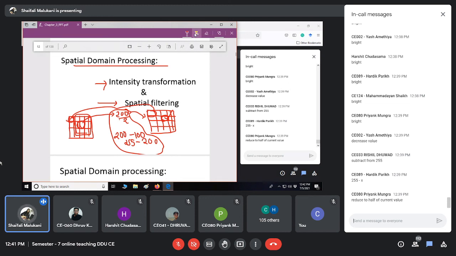To generate this pixel of output, I will not just take this pixel of input as I was doing in the earlier case, but also I will take the neighborhood. What should be the size of the neighborhood? That depends. So that is spatial filtering. To generate this pixel, I will not just take this, but its neighborhood.